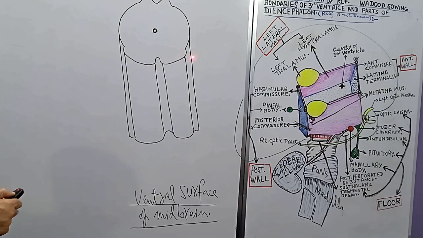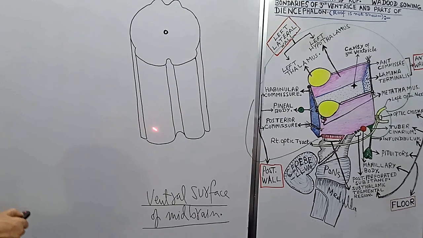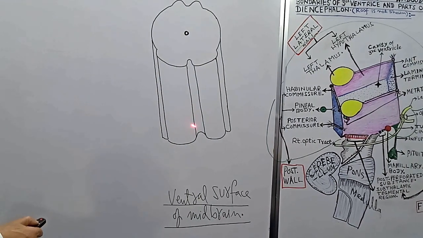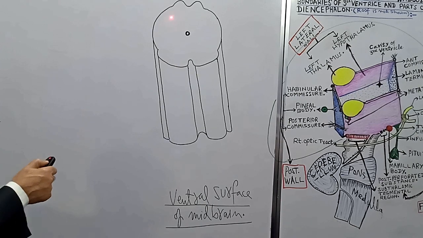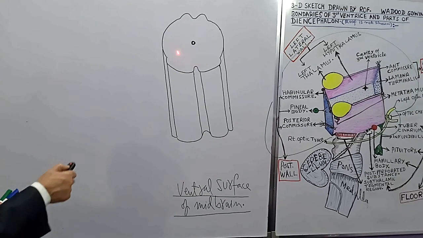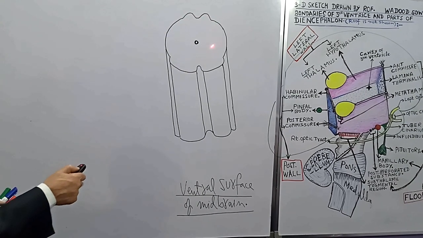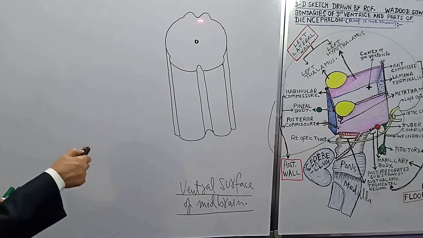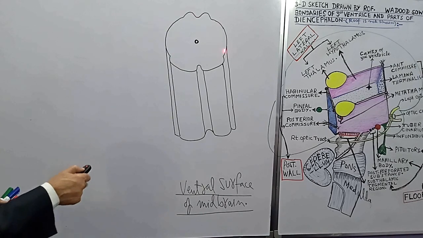So this diagram shows the ventral surface of the midbrain. So we will now discuss the external features of the ventral surface of the midbrain. But before that, we will throw some light on some of the common internal features of the midbrain in this section.